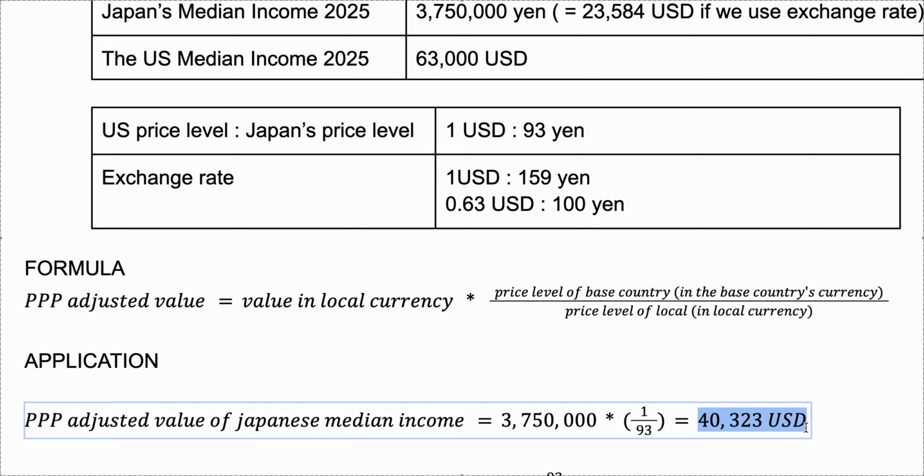Maybe you might be earning this much money, or you may know someone who's earning this much money in the U.S. And the lifestyle that person is having, the living standard that person is having, is kind of the same as what the median income of Japanese people is. So that's how much Japanese people earn.